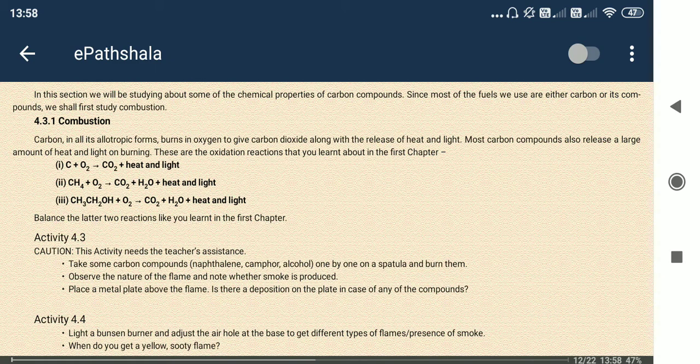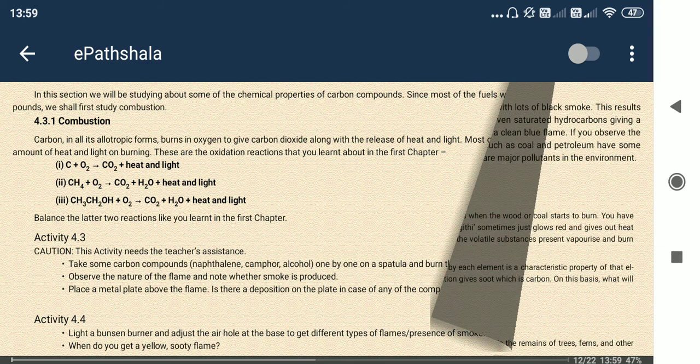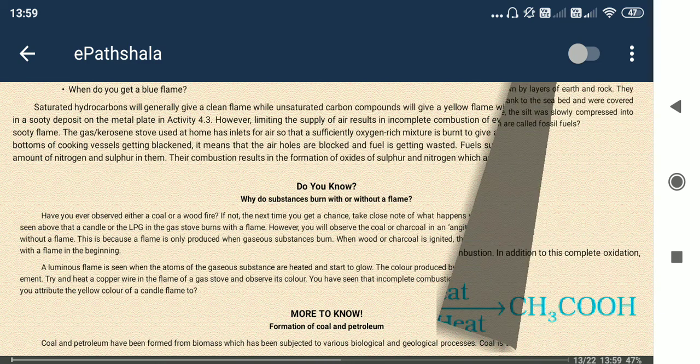Now, chemical reactions of carbon compounds. Usually, when carbon reacts with oxygen, carbon dioxide is formed, we know. In the case of organic compounds, methane is taken. Methane reacts with oxygen and carbon dioxide and water are released. Carbon dioxide is a gas and water is vapor. Next is ethanol. Ethanol reacts with oxygen, and again carbon dioxide and water are released. This is known as combustion, meaning reacting with oxygen in the air.